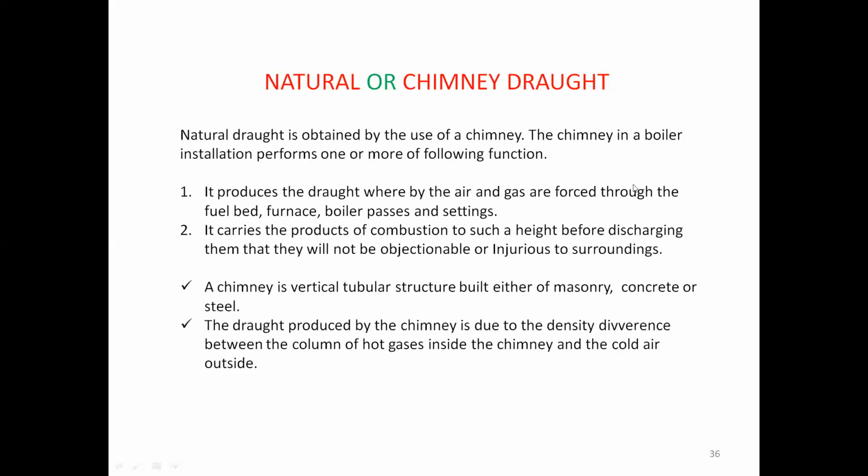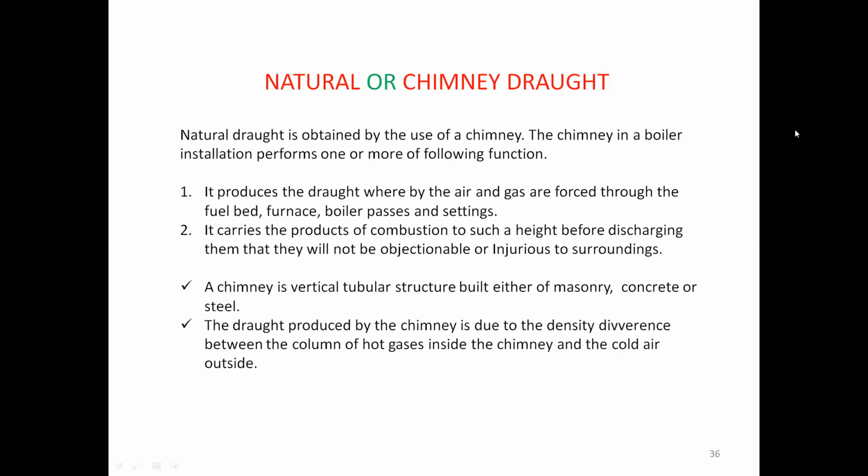And next, a chimney is a vertical tubular structure built either of masonry, concrete or steel. Next point is the draught produced by the chimney is due to density difference between the column of hot gases inside the chimney and the cold air outside. So due to the density variations, the flow of the hot gases into the atmosphere takes place, because hot gases have lighter density when compared to the cold air.